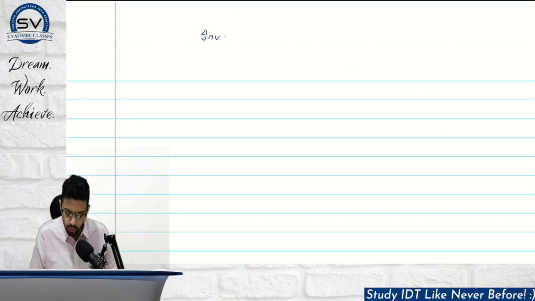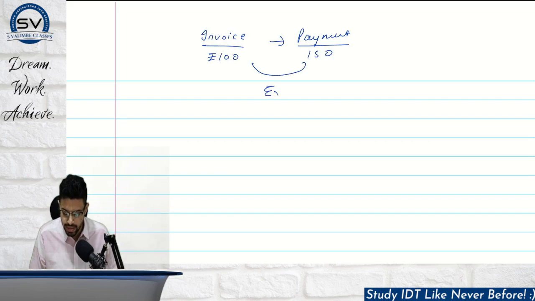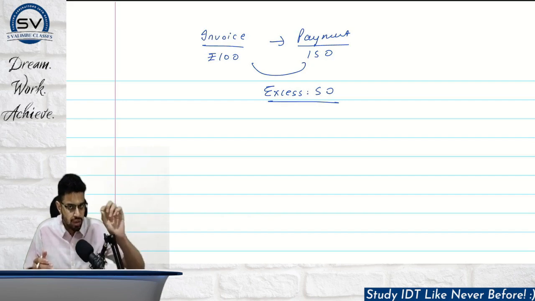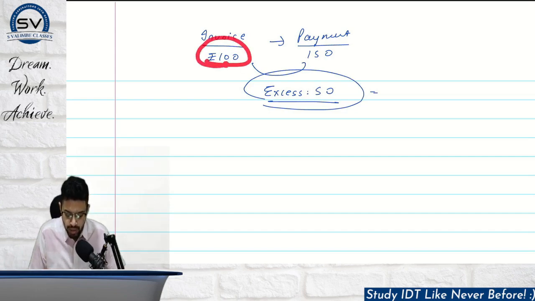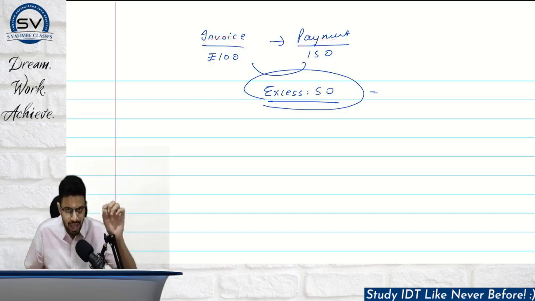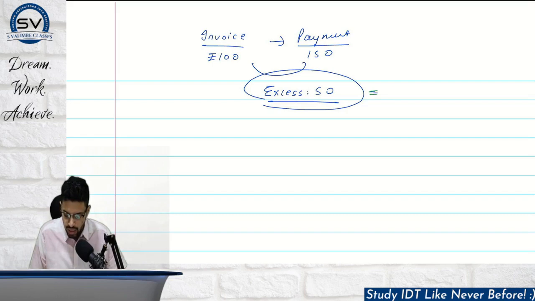See, let's say my invoice amount happened to be rupees 100, and let's say I received a payment of 200. Okay, now let's take 150. What is the excess? Excess is 50. Now let's try to understand what is the time of supply. We clearly said that time of supply will be the earlier of the invoice related date if issued within time, or the receipt of payment. So the excess 50 you have obviously received before the invoice. Why? Because the invoice was of rupees 100 and payment was rupees 150. So 50 rupees has been received in excess, and GST is payable on advance payment. 50 is my advance payment.